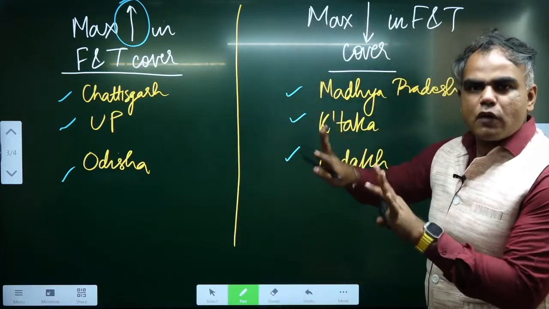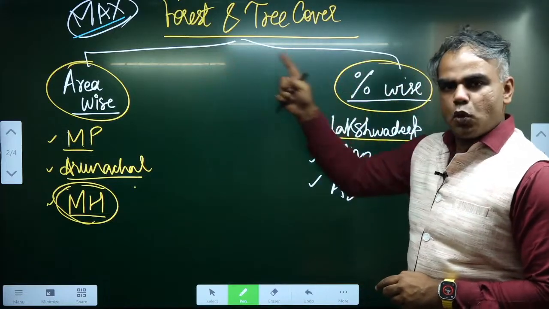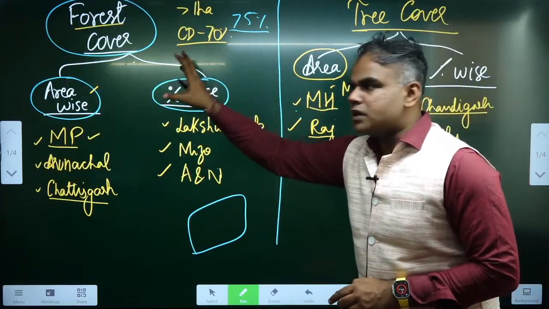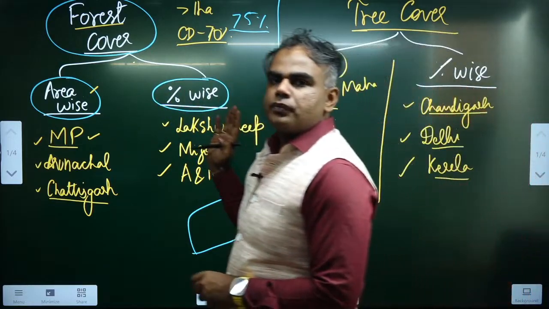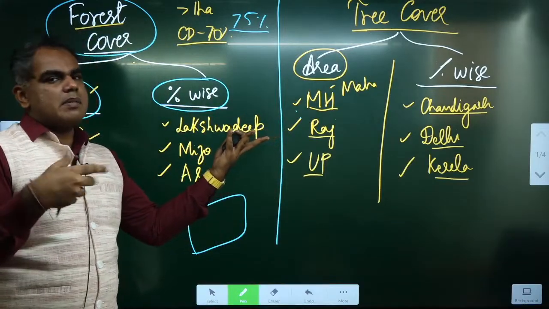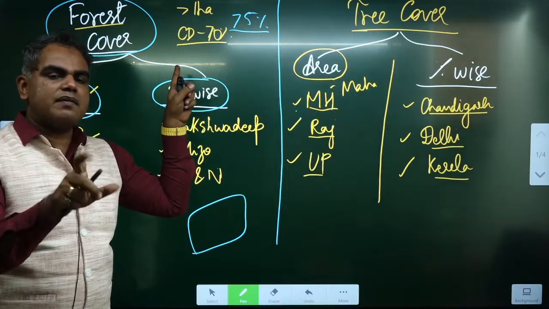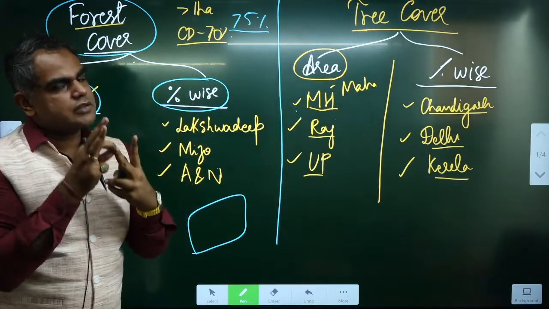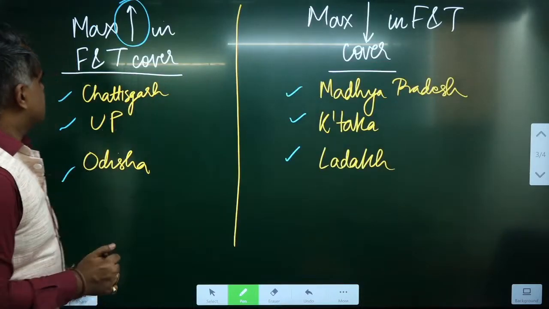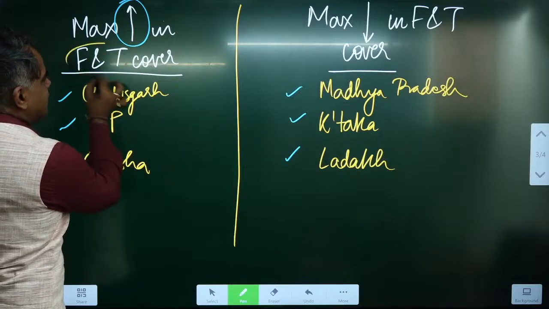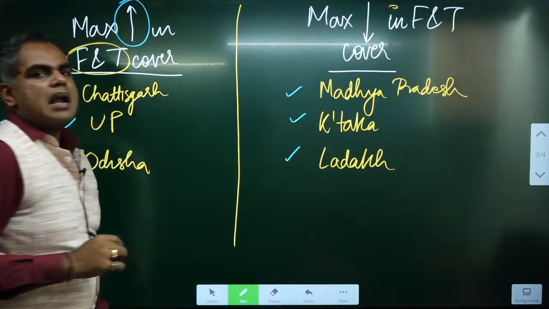So this is 4 layers of information. One is maximum increase, maximum decrease, overall area wise, percentage wise, what is the overall maximum? Forest and tree, forest cover, area wise, percentage wise, tree cover, area wise, percentage wise. If you have directly crammed it, it will be difficult. Now you know exactly what these terms are. What all can be in forest cover, every definition, everything related to it, the significance of the Kyoto Protocol related to it, now you know. So again, Chhattisgarh, UP, Odisha, maximum increase has happened here in forest and tree cover, and maximum decrease has happened in Madhya Pradesh, Karnataka, and Ladakh.